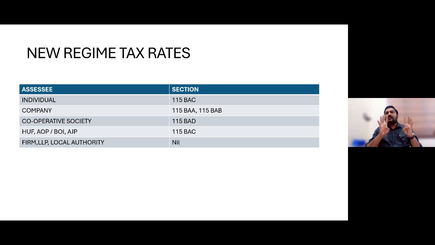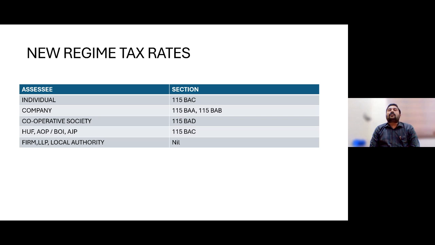So for company assessees, there are four tax rates. Under the old regime, if turnover is 400 crores or less in 21-22, 25% is the slab rate. If your turnover is more than 400 crores in assessment year 21-22, then 30% would be the slab rate. Then if you want to opt for the new tax regimes, 115BAA with a 22% tax rate and 115BAB with a 15% tax rate are also there. So this is for company assessees.